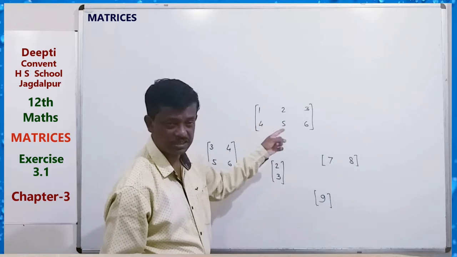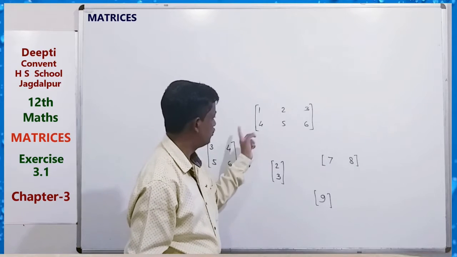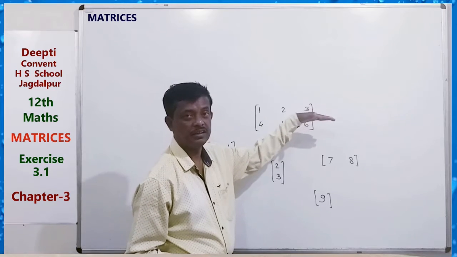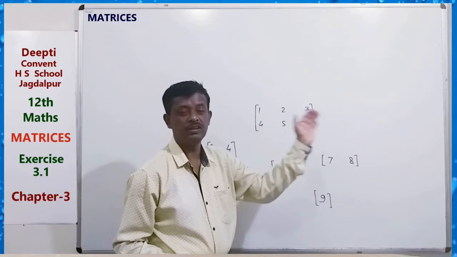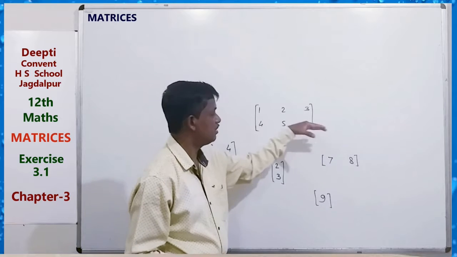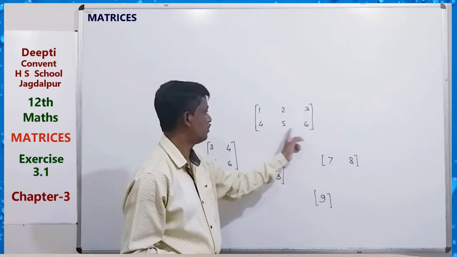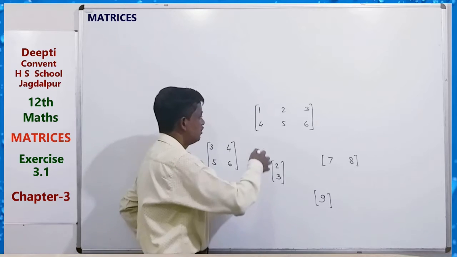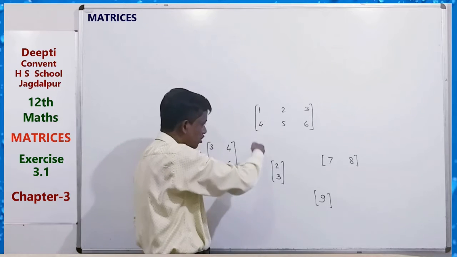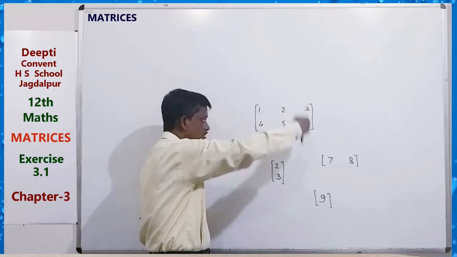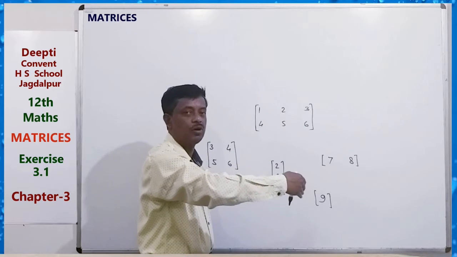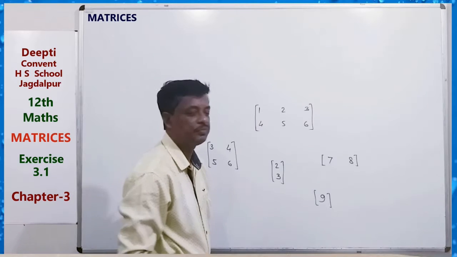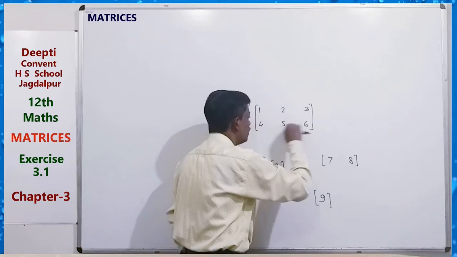There is a representation of numbers 1, 2, 3, 4, 5, 6. In the first line 1, 2, 3 are orderly written. In the second line also 4, 5, 6 are written. You can consider it like this: the vertical arrangement is known as a column, and the horizontal arrangement is known as a row. This is the first row, this is the second row.